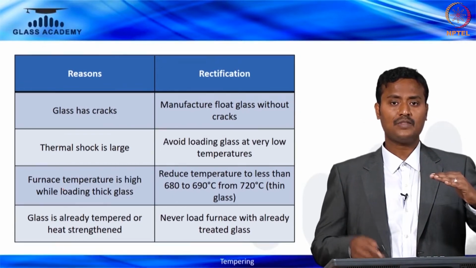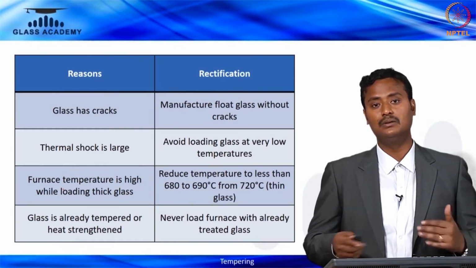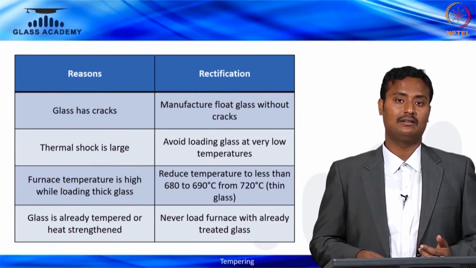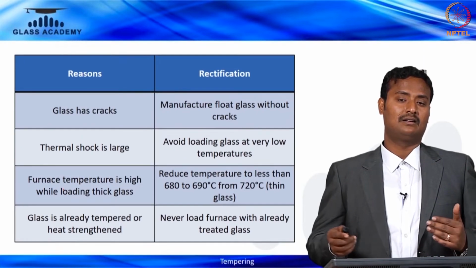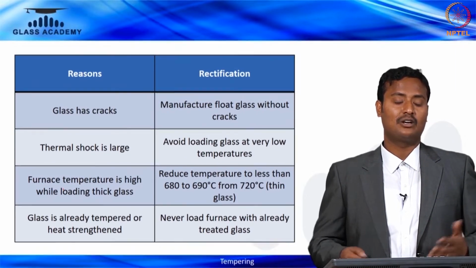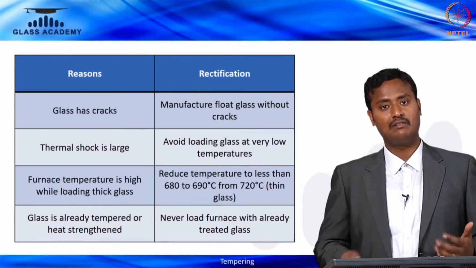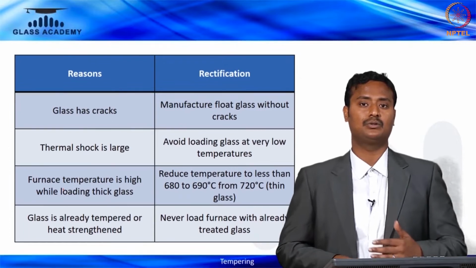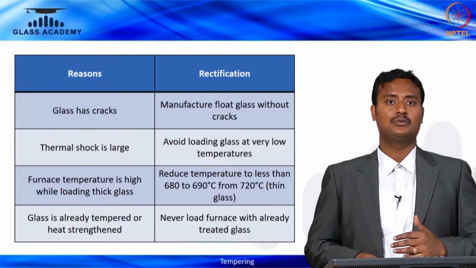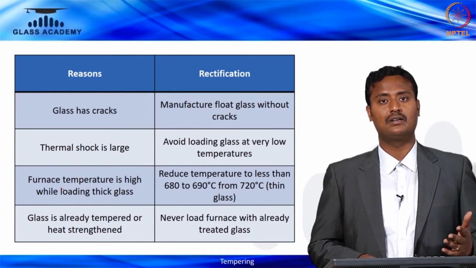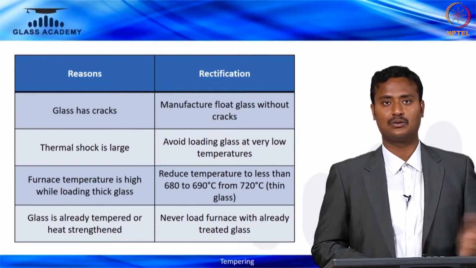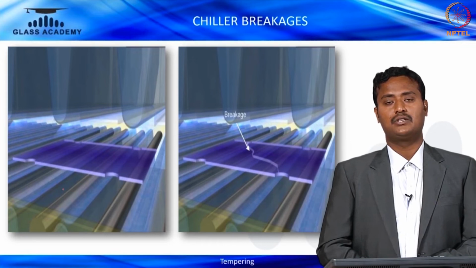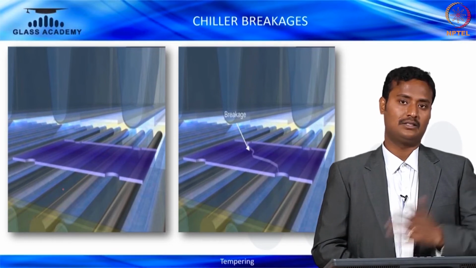There is no longer any way to rearrange, so mechanical strength cannot be increased. So it is not advisable to use already tempered glasses for tempering again. We should avoid that. Never load the furnace with already treated glasses. That's the solution. Next, the glass breakage inside the chiller.